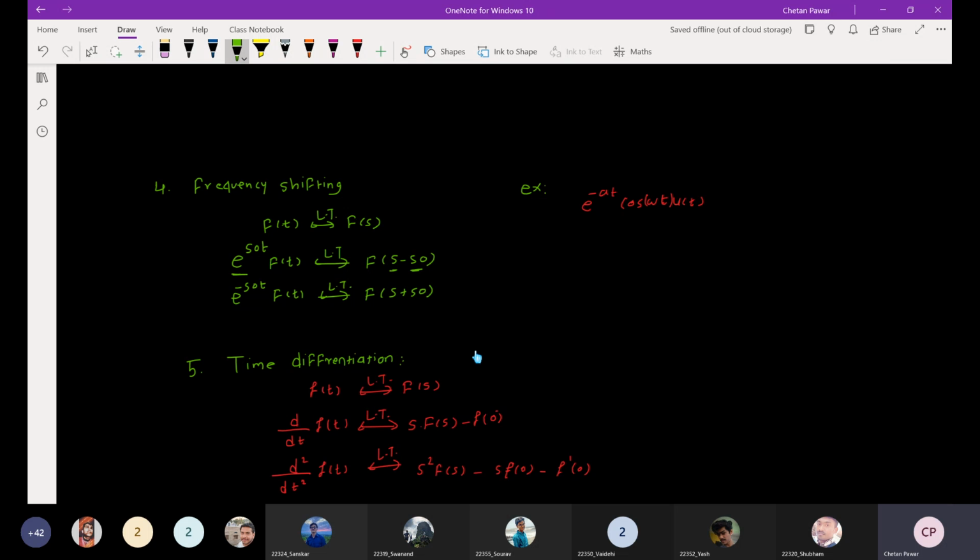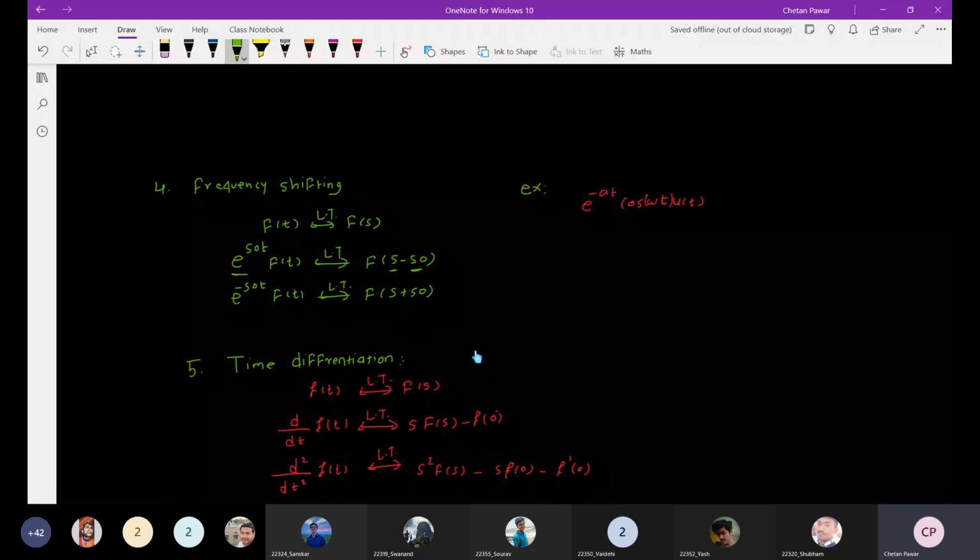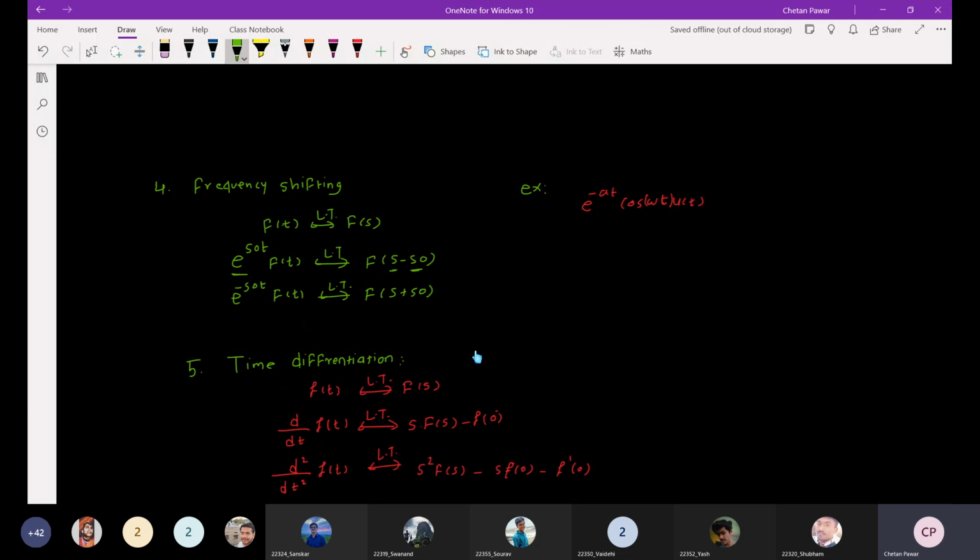Similarly, if I multiply f of t with e raised to minus s naught t, there will be f of s plus s naught. So you can apply this frequency shifting property for this particular example. How can you apply this?